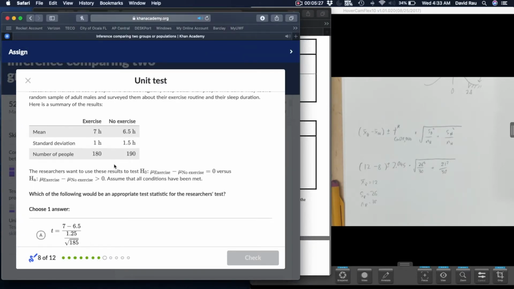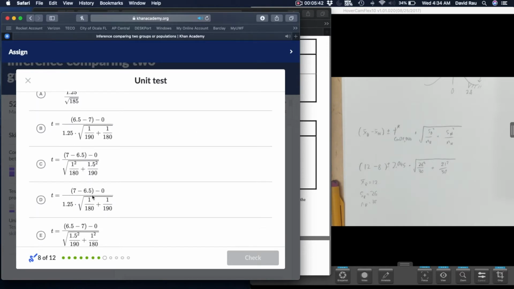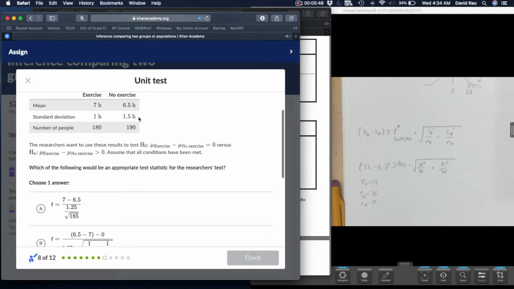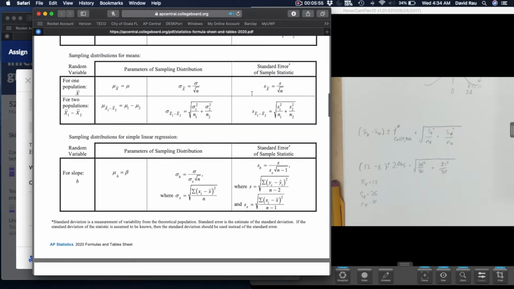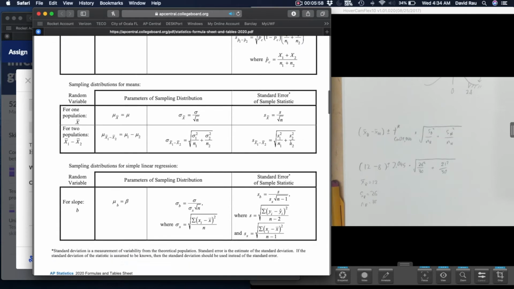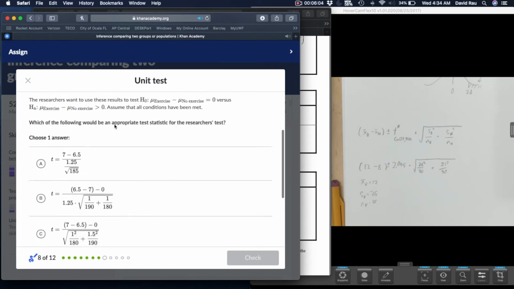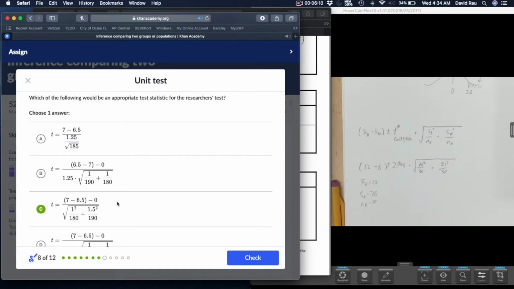Okay, but we still have a large number, so let's go here. Obviously we should be doing exercise minus no exercise, so that should be a given. Minus the expected 0, which you're not really going to see. So it could be A, C, D, because those are going in the correct order. Up next, let's talk about the standard deviation. Again, we should see this kind of behavior right here. So 1 over its sample size and 180 over its sample size. It looks like this is the correct answer.